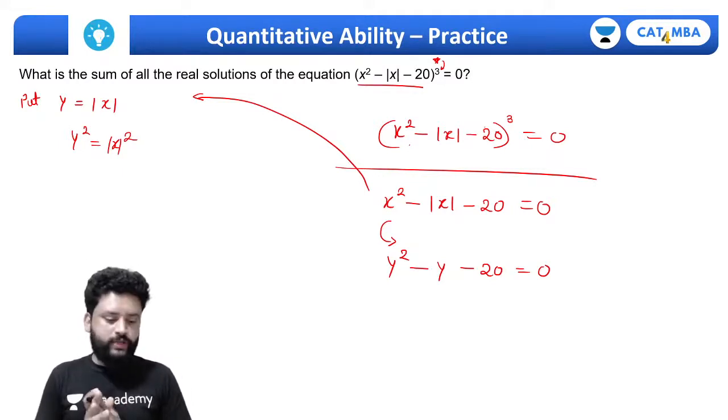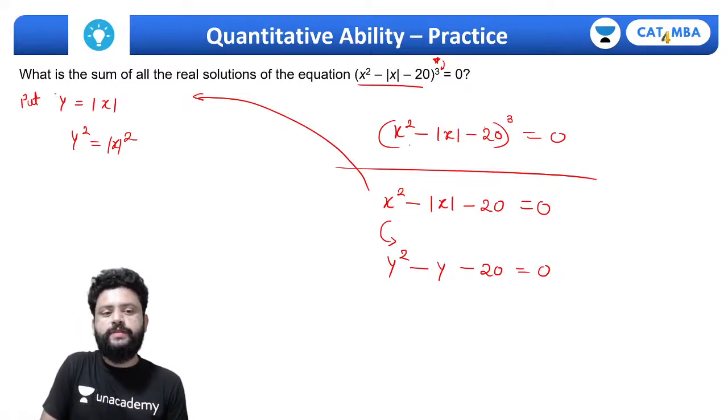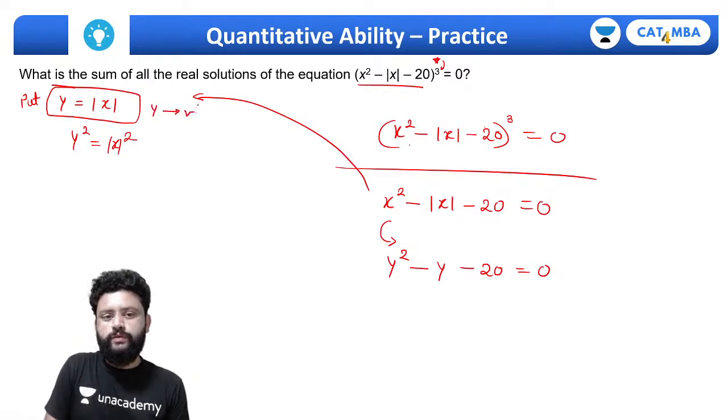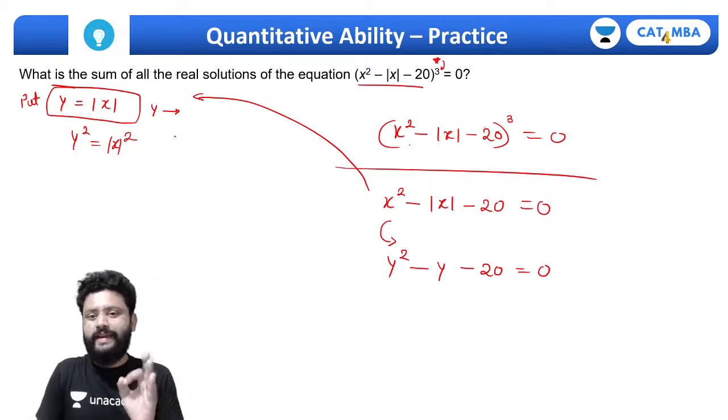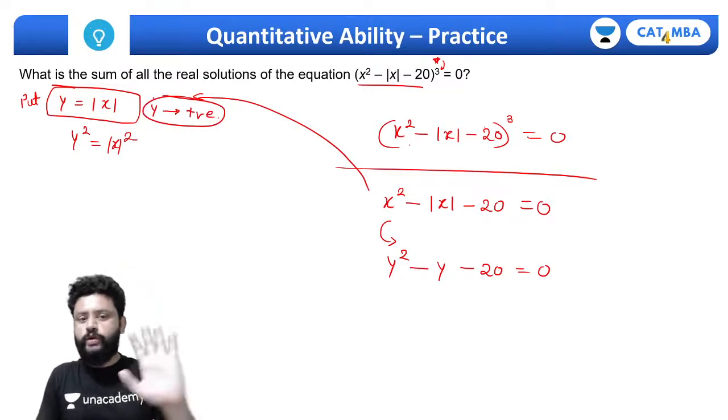Okay, answer is 0. That's right. Perfect, perfect. That's right answer. Because देखो, ये सबसे पहले हमने y का वैल्यू mod x लिया है, तो सबसे पहले y is पॉजिटिव, y नेगेटिव हो ही नहीं सकता है क्योंकि mod of any number cannot be negative, y has to be positive. फर्स्ट कंक्लूजन, y तो नेगेटिव हो नहीं सकता है.